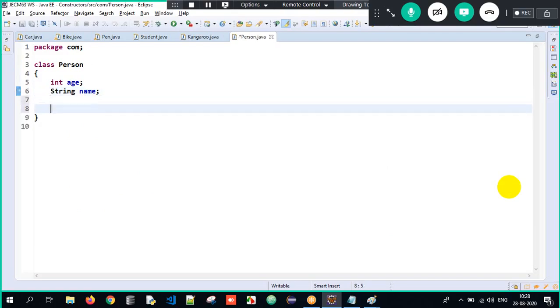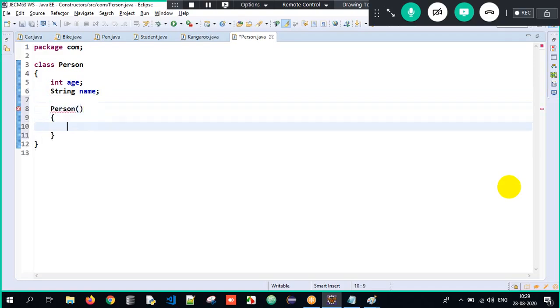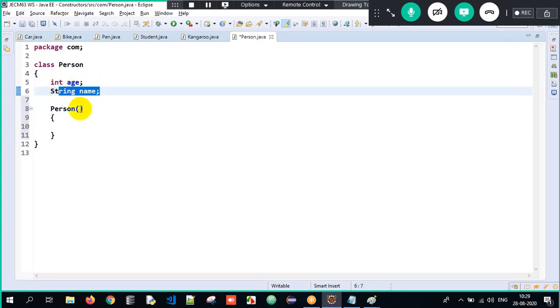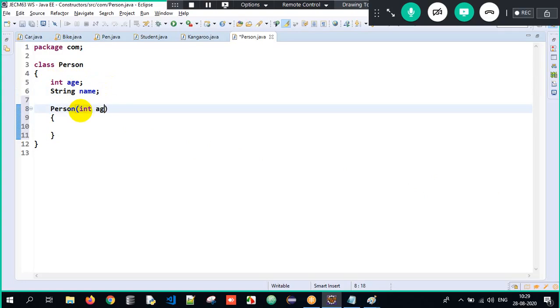Now I want to initialize them. So the class name and constructor name are the same: open parenthesis, close, open curly braces, close. Now what should the constructor do here? I want to initialize the age and name, so I can write int age, comma, String name. It should accept both arguments. You might ask, sir, can I give the variable names as different? Possible. But why would you give A and N here? It should follow a good standard, no? That is the reason I give age and name only.